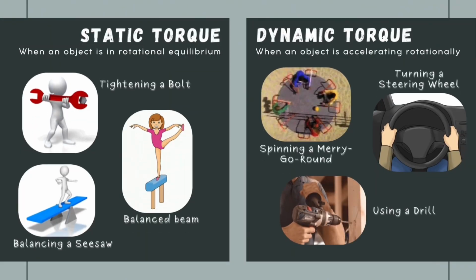There are two types of torque, which are static torque and dynamic torque. Static torque is when an object is in rotational equilibrium, for example tightening a bolt, balancing a beam, balancing a seesaw. And dynamic torque is when an object is accelerating rotationally, for example turning a steering wheel, spinning a merry-go-round, and using a drill.